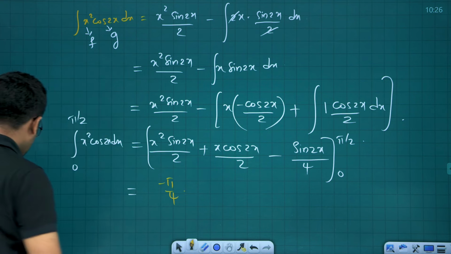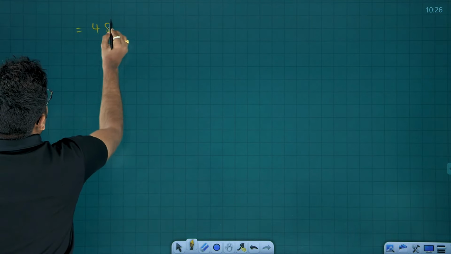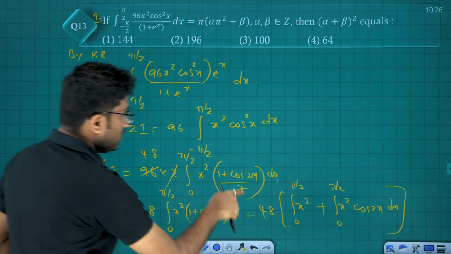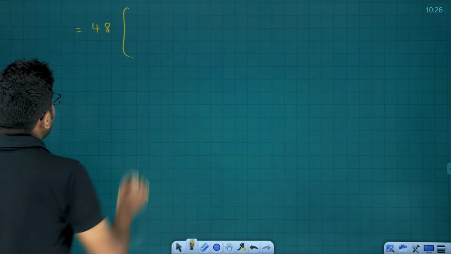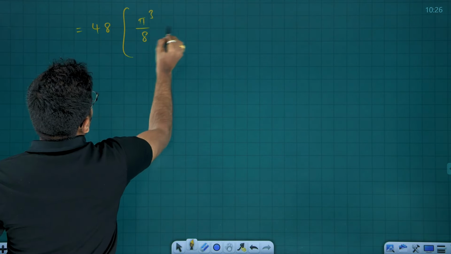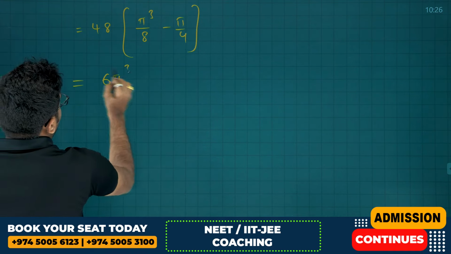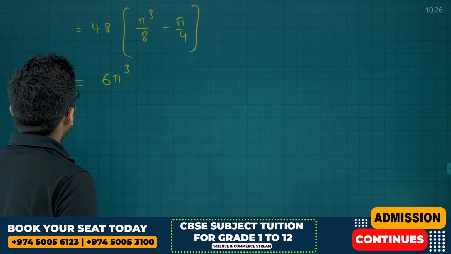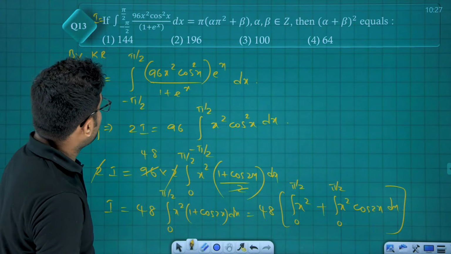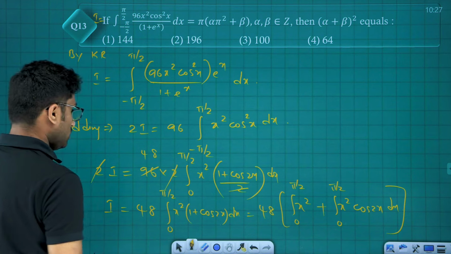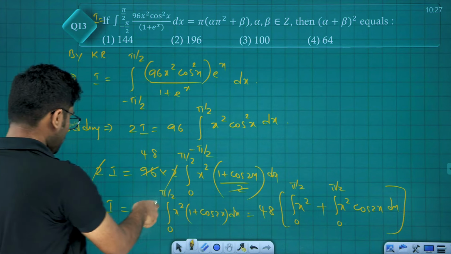Okay. Now we'll take this to the other side. We have this equals 48 times the integral of x square, which is x cube by 3, with x as pi by 2, whole cube, pi cube by 8, minus pi by 4. 48 multiplied, so that is 6 into pi cube, 6 pi cube, 8 6s are 48, minus 48 pi by 2 whole cube, pi cube divided by 8. And do we have anything to say?